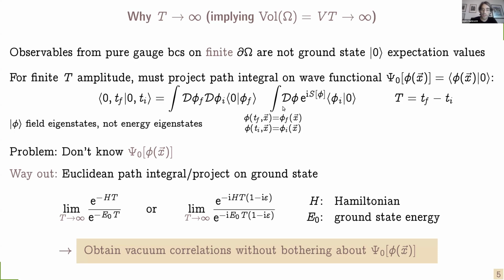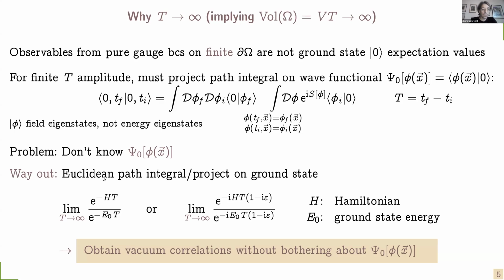And here is then a path integral between two field configurations, and this path integral then needs to be weighted by this extra integral and these wave functions so that it maps on the vacuum wave functional. This is easier said than done, because the principal problem here is that we don't know the ground state wave functional in an interacting theory.